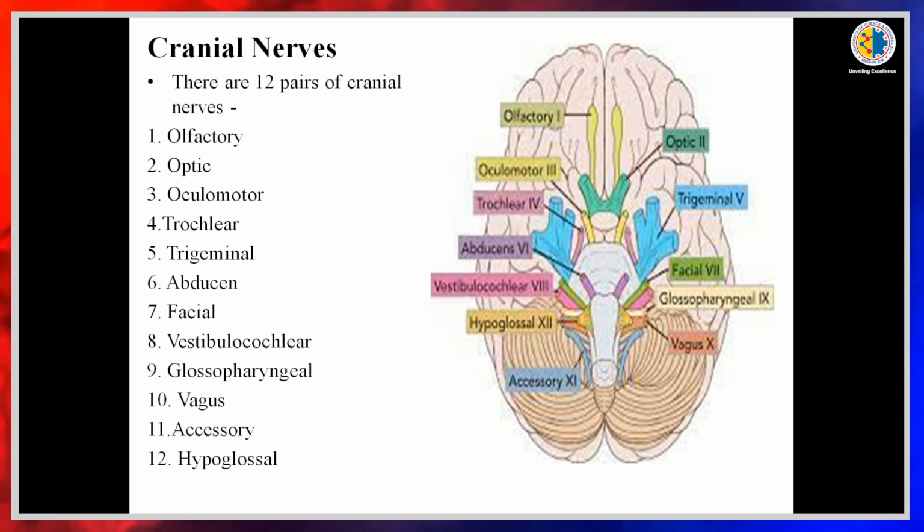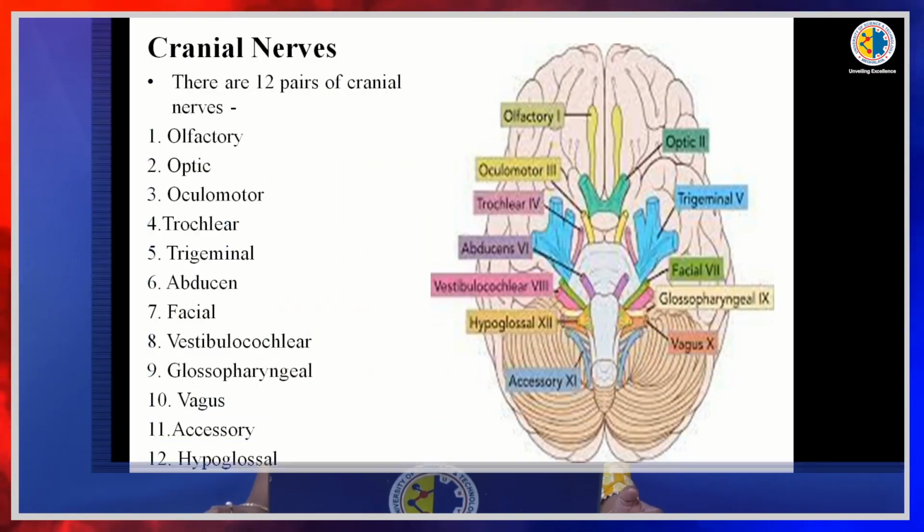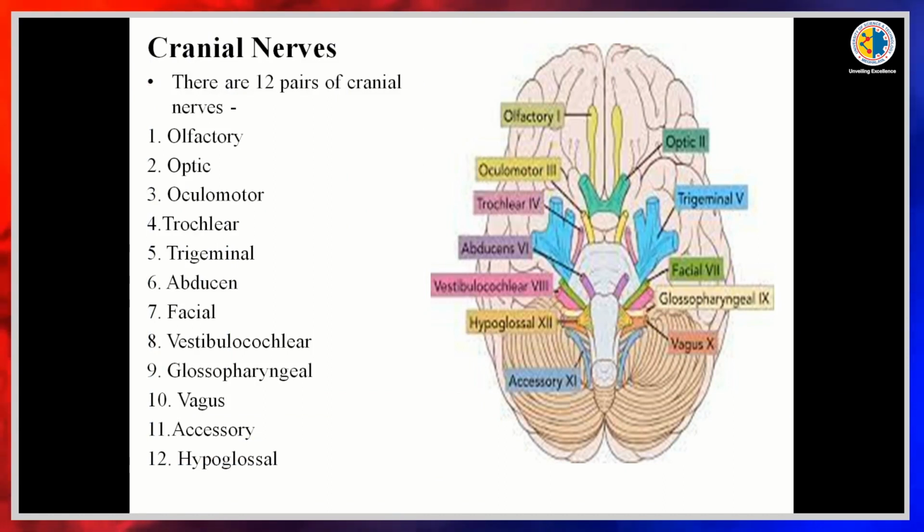Then the 7th cranial nerve is the facial nerve, which is responsible for facial expression. Then vestibulocochlear, which is responsible for our balance and posture maintenance. Then glossopharyngeal and vagus, responsible for our tongue movement as well as voice production. Then the accessory nerve, which is responsible for our shoulder muscle strength. Then hypoglossal, responsible for our tongue muscle movement.